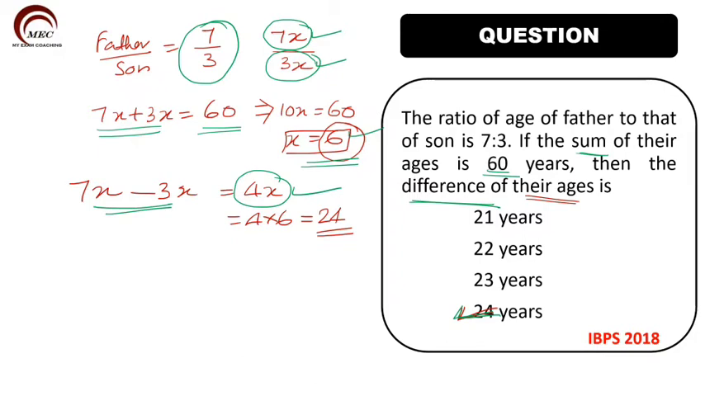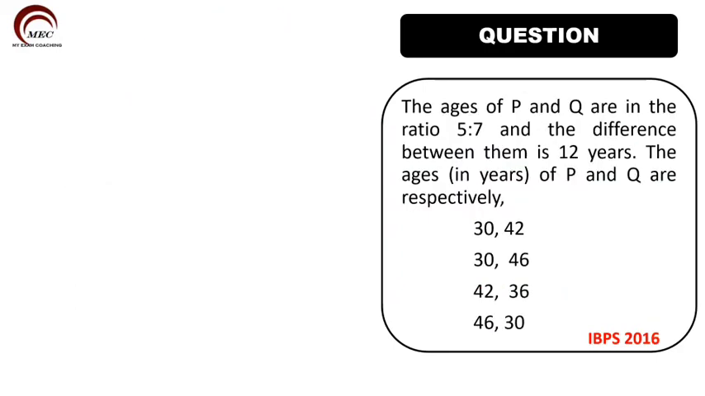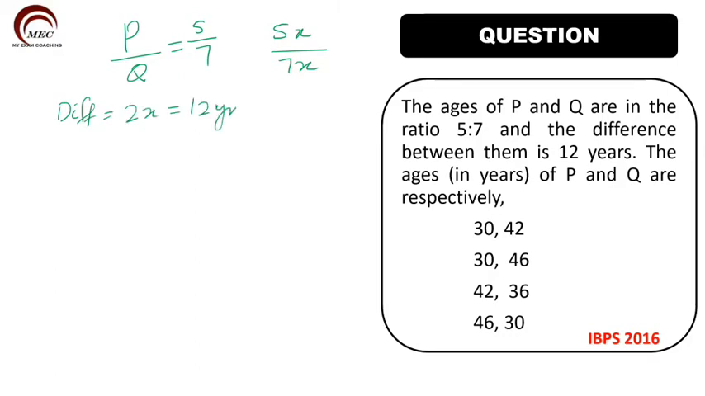So let us go to the next question. The ages of P and Q are in the ratio 5:7. All this type of same type of questions, P and Q, P by Q, the ratio is 5:7. So we will take the age of P as 5x and the age of Q as 7x. And the difference between them is 12 years. What is the difference between them? 7x and 5x. The difference is 2x. 2x is equal to 12 years. So from this we get x is equal to 6.